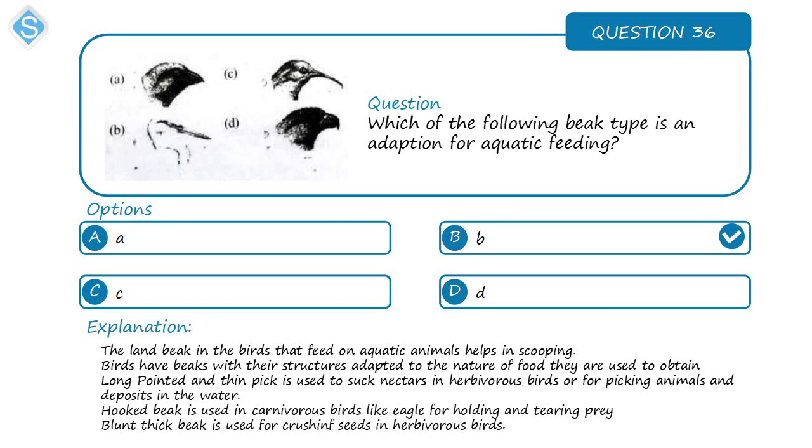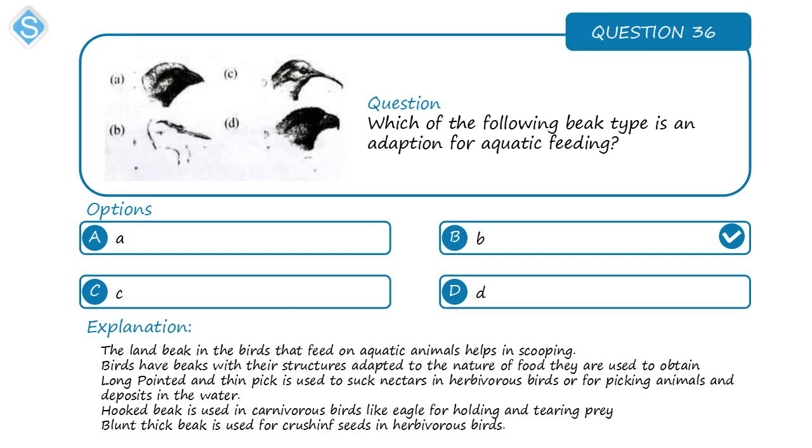But the A option, if you look at the bird in A, it has a blunt beak. The beak is short and blunt. That kind of a bird would most likely be feeding on seeds. So that blunt and thick beak is used for crushing seed.